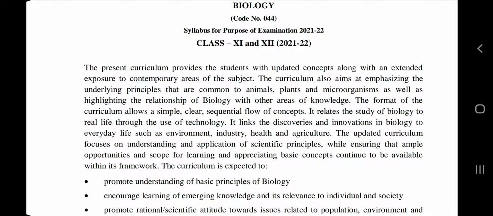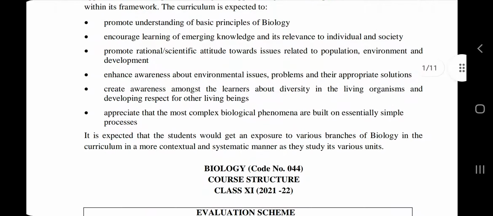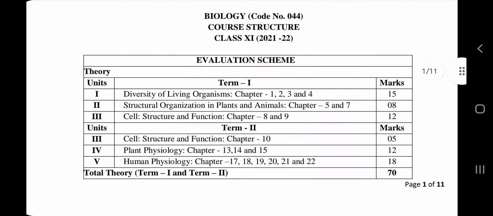So from March to July we all were following that curriculum or syllabus for teaching our students, and students were also following it for their preparation. Now CBSE has released its updated syllabus for all the subjects. That syllabus includes a split of the syllabus into two terms, term 1 and term 2. Plus they have removed some chapters also if we talk about biology.